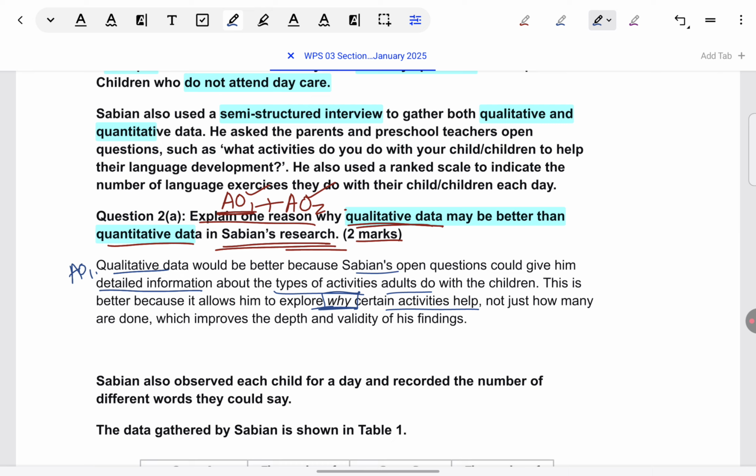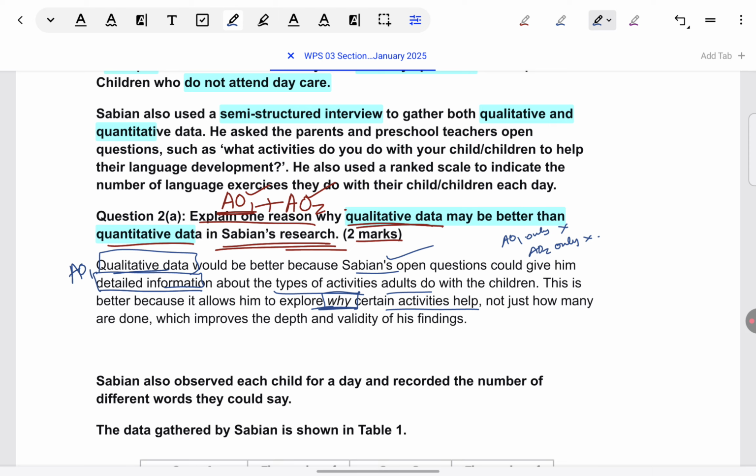The points are kind of merged. It's not like the student has written AO1 only first and then AO2 only. The student has constantly referred to Sabian's situation from the first point. That's fine. There is no issue with that. Just make sure that when you are doing it entirely with reference to the situation, there is also a clear-cut mention of why qualitative data is better than quantitative. So somehow or the other, even with reference to the situation, a general advantage that it is more detailed has to come across.